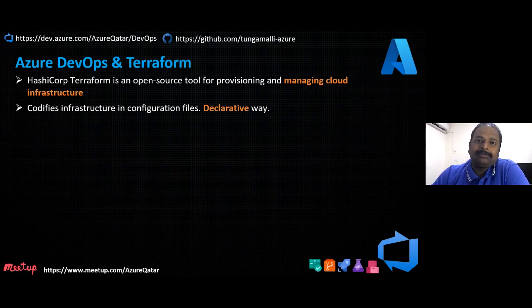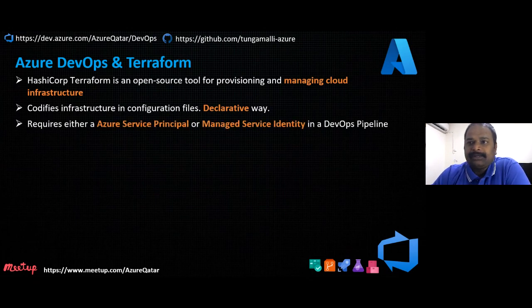You will see when you see the Terraform file, you will understand very clearly how you are going to create the resources. It is declarative. You can declare it in a configuration. What is required using Azure DevOps, and how we are going to deploy the Azure resources using Terraform to Azure Cloud. In the last session, we saw the prerequisites for Azure DevOps to jumpstart. You need to create an organization. You need to have a project created. Once the project is created, that day we created a service principal too. Using the service principal, we are going to deploy the infrastructure resources to the cloud.